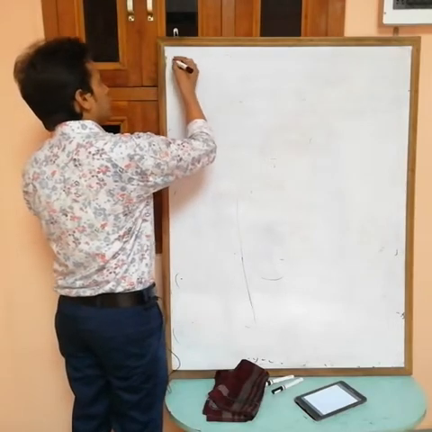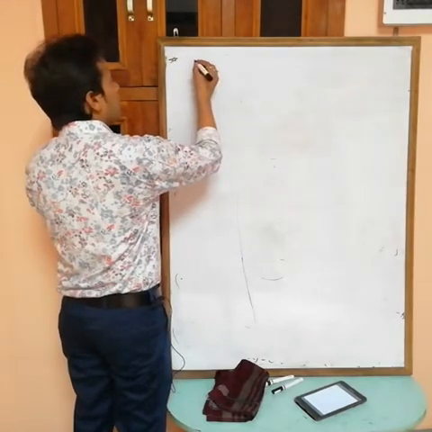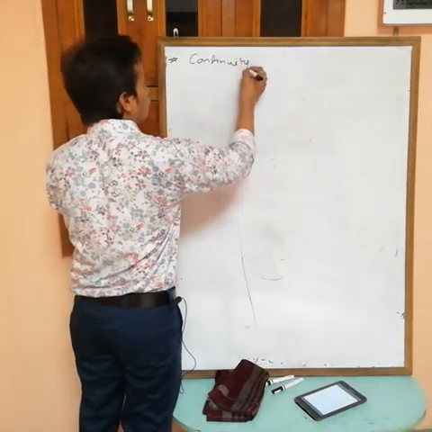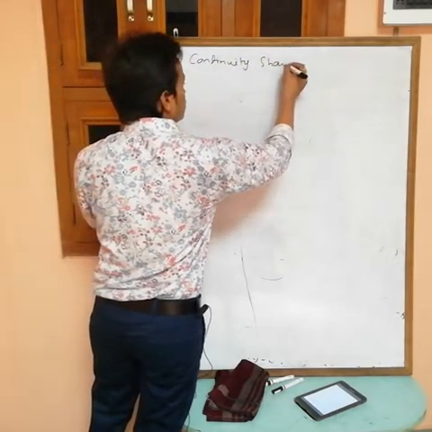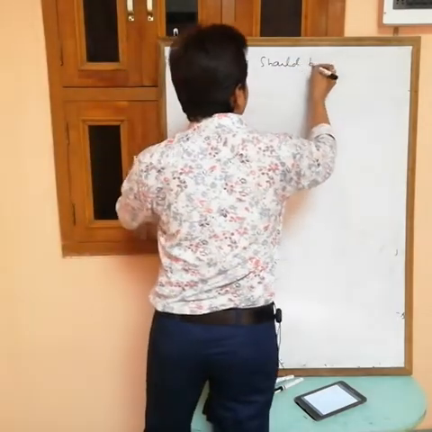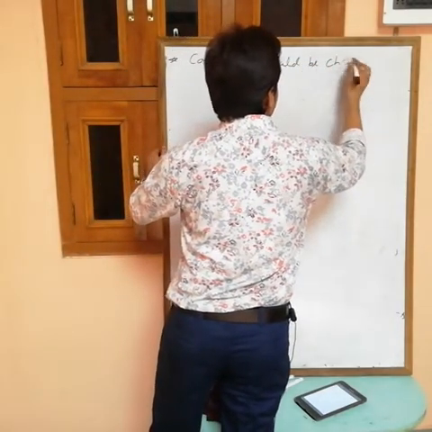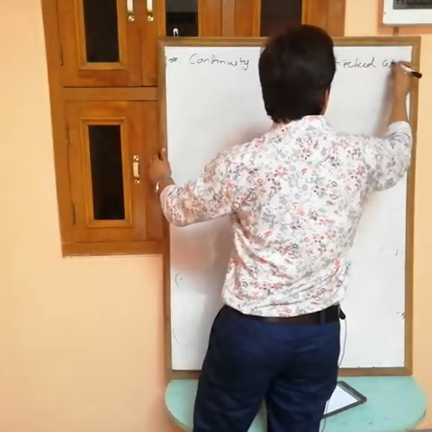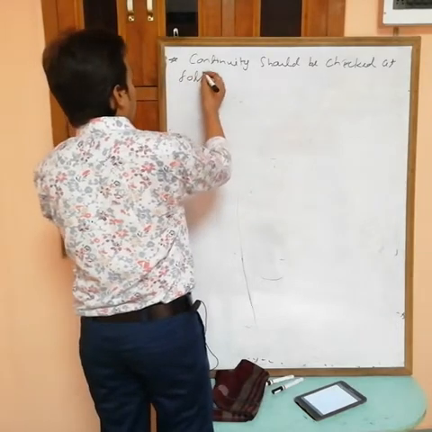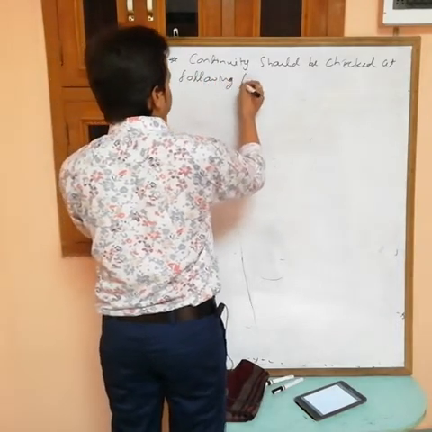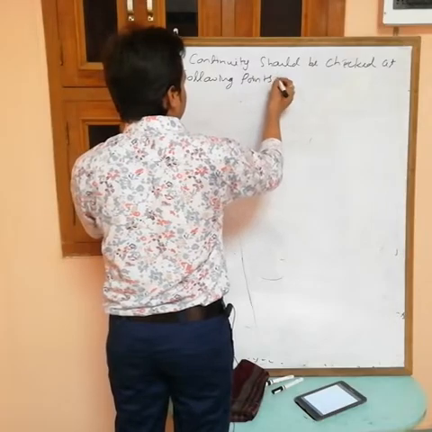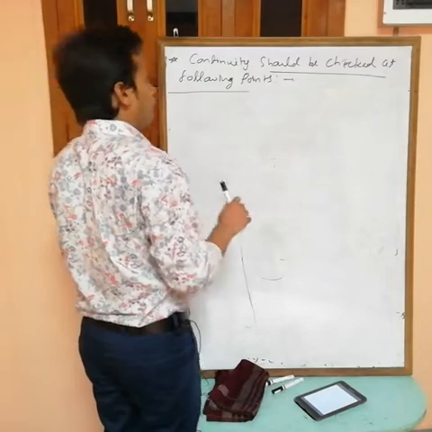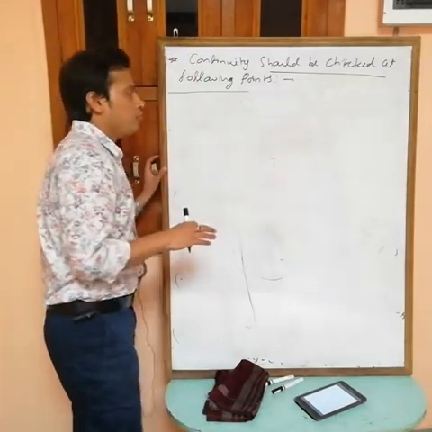Write next as a note or as a star: continuity of a function should be checked at the following points.